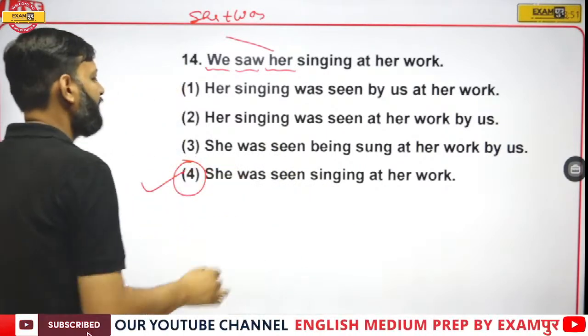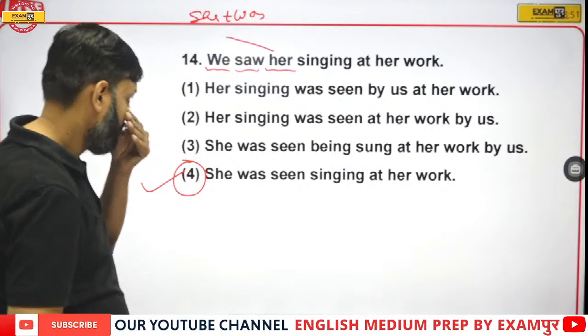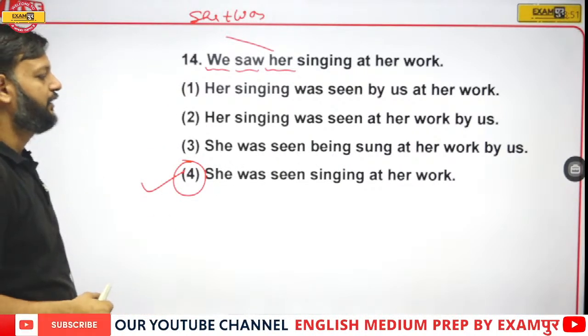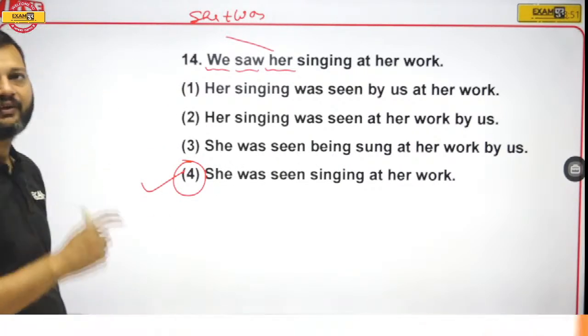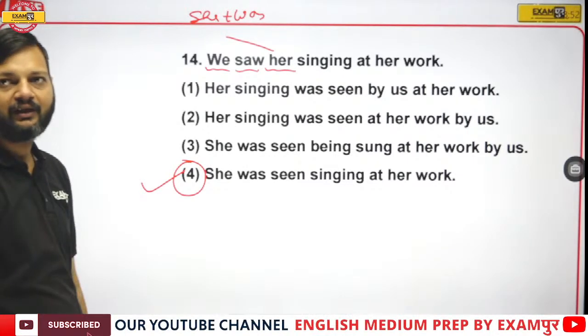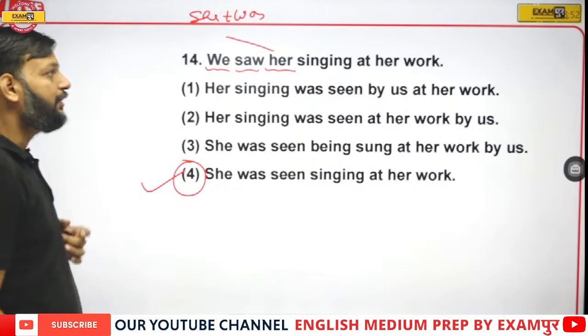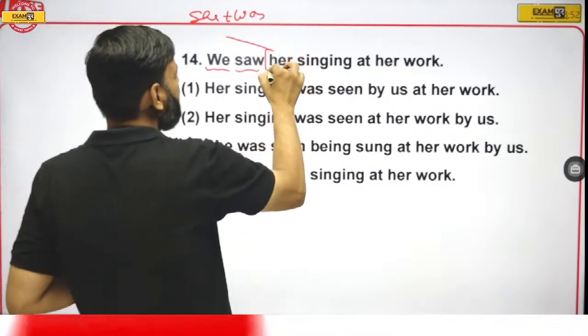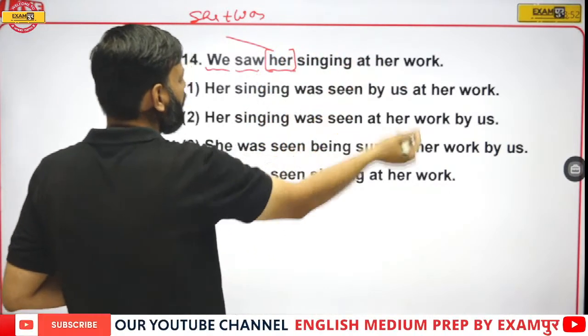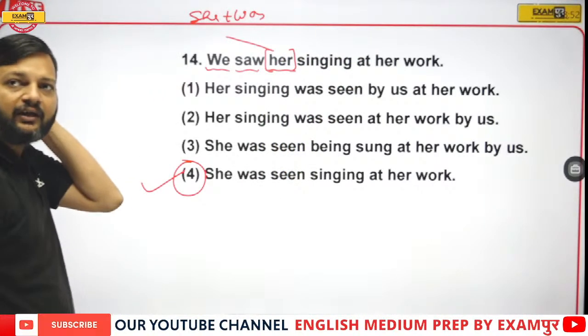Option number 4 is the right answer: she was seen singing at her work. Here, her is the object; her singing is not the object.